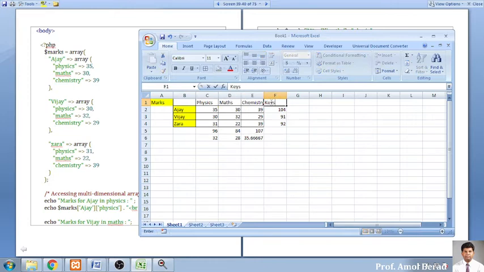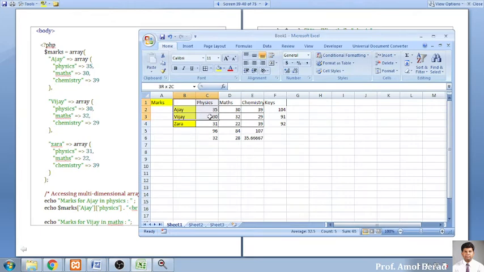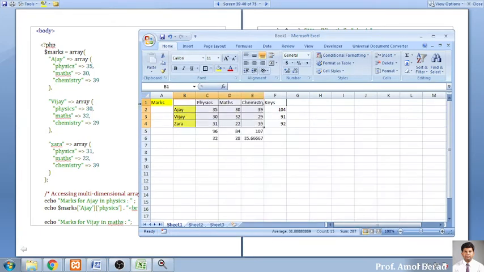These are nothing but keys. So a representation of keys with an array is done with a two-dimensional array, and the same thing we have done in this example. We have represented the variable called marks, the basic main array, just like here, the main total array that contains the whole record. So I will be highlighting this as marks.